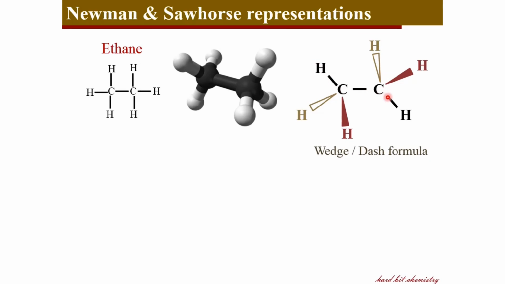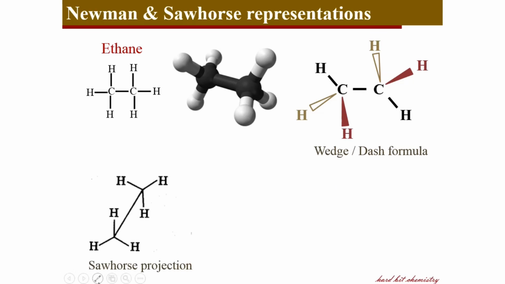where the solid lines represent the bonds which are placed in the plane, and this empty triangle represents the bonds which are placed away from you, and the filled triangles show bonds which are placed towards you. So these two hydrogens are projected downward, but this greenish one is away from you and the reddish one is towards you. Likewise, on the second carbon, this hydrogen is placed away from you but upwards, and this hydrogen is placed towards you, again upwards. So this is the wedge-dash representation of ethane.